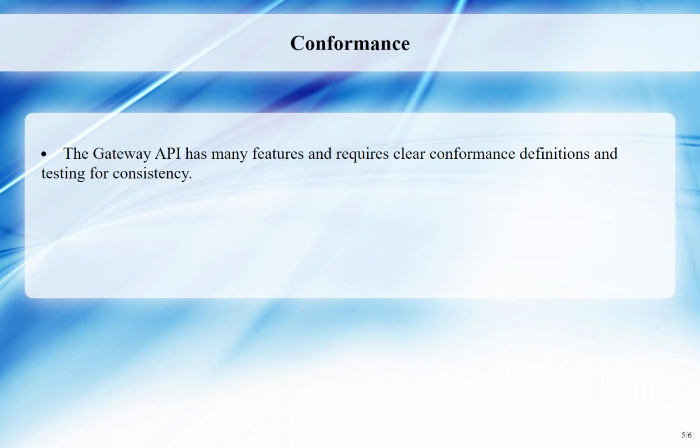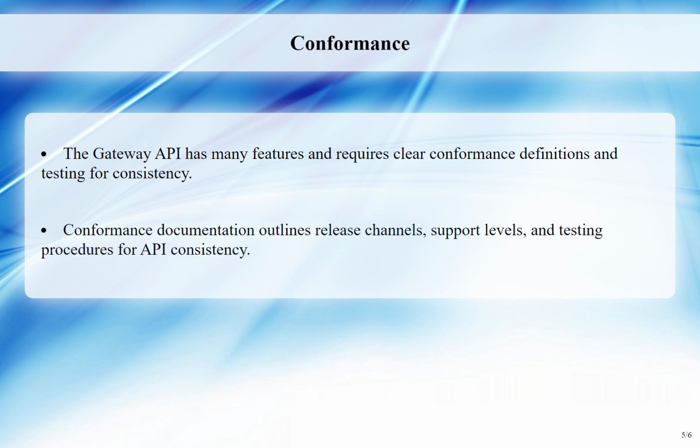Conformance. The Gateway API is extensively used and includes a wide range of features. To ensure consistency across implementations, clear conformance definitions and testing are necessary. The conformance documentation provides information on release channels, support levels, and how to conduct conformance tests. It is important to follow these guidelines to ensure a consistent experience with the API.